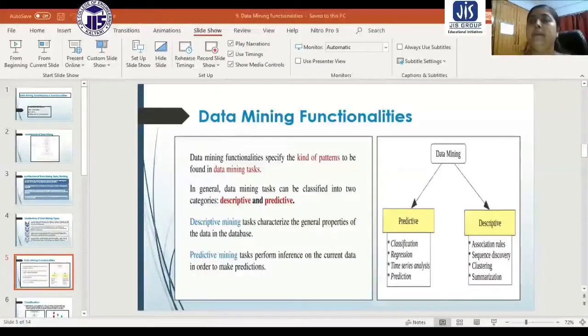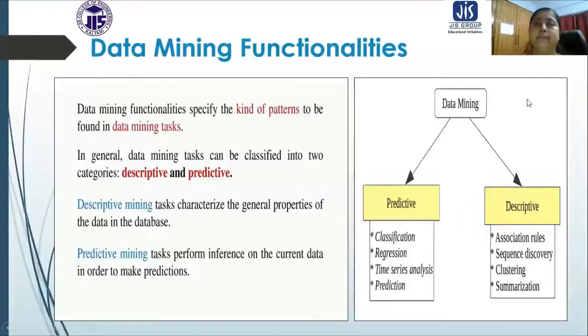Welcome to the class of data warehousing and mining. Today, in the previous class, we discussed the architecture of data mining. Today, we are going to discuss the various functionalities of data mining. Data mining functionalities specify the kind of patterns to be found in data mining tasks. Depending on the functionality, we find different patterns by applying data mining applications. So it specifies the kind of patterns.